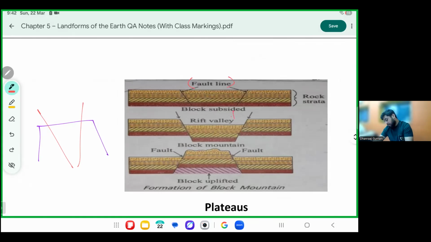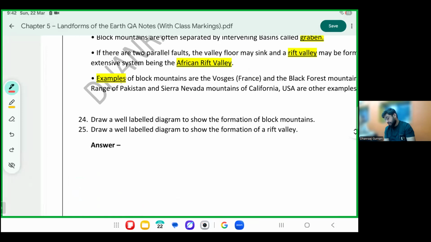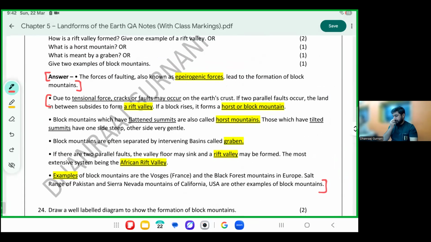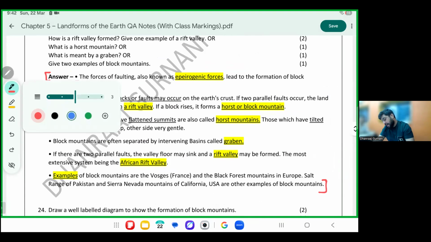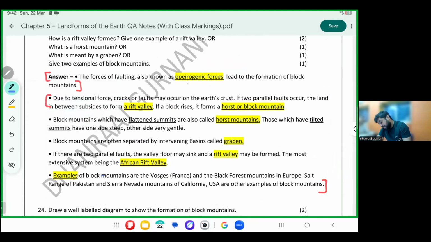The area may go down. If the area goes down, it's called a rift valley. If, because of the fault, the area comes up, it becomes a block mountain. If the area goes down, it's called a rift valley. Let's see, this is a very good point made by him. These are known as epirogenic forces. Please mark that these are called epirogenic forces, which cause block mountains to be formed.